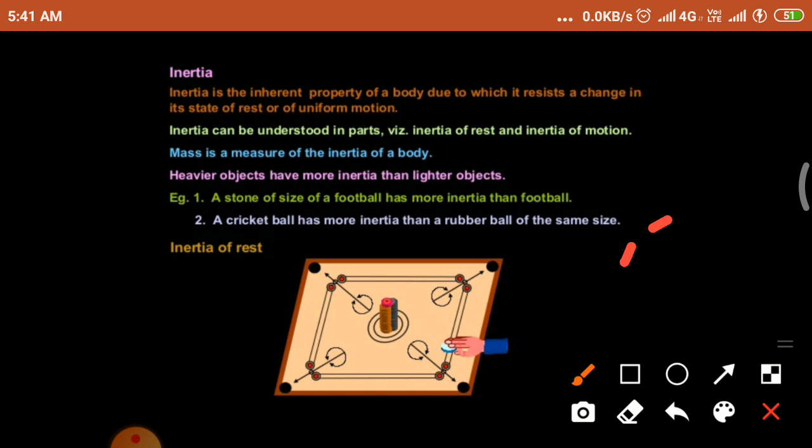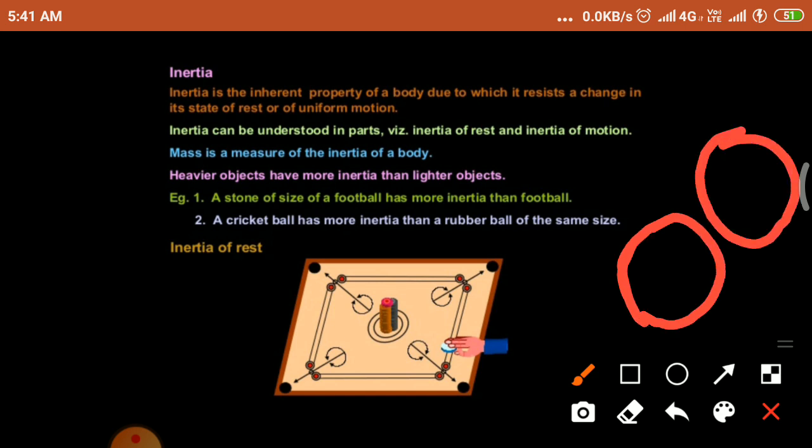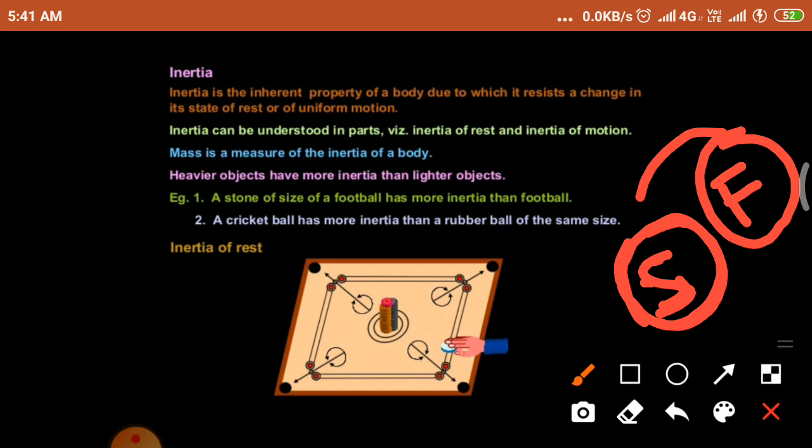Both are the same size. Which has more mass? The stone has more mass compared to the football. So the stone has more inertia than the football.